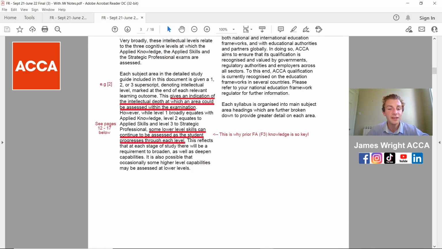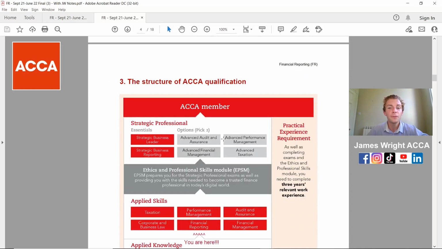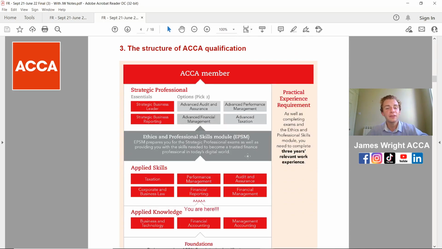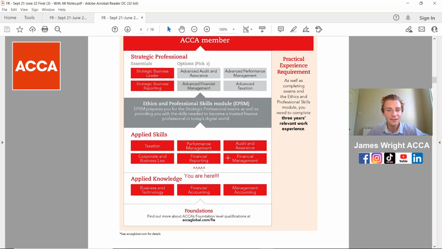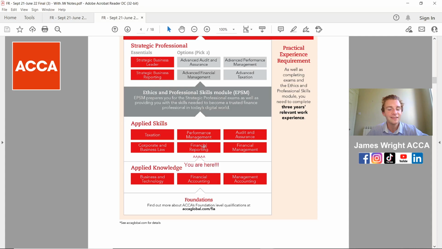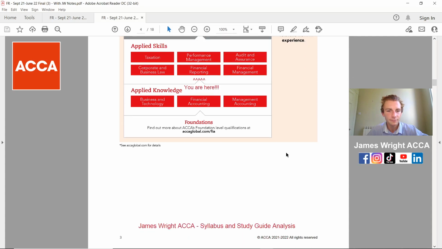It also touches on here that some lower level skills can continue to be assessed, and that is why your prior knowledge, especially of financial accounting, the F3 paper, is so key. So if you've got a week or two before you maybe start tuition, go back through, have a look at some of the technical articles online, and just try and build up on that knowledge so that when you start with your financial reporting, as you can see on here, financial accounting nicely leads onto it, and then that'll lead on to SBR.